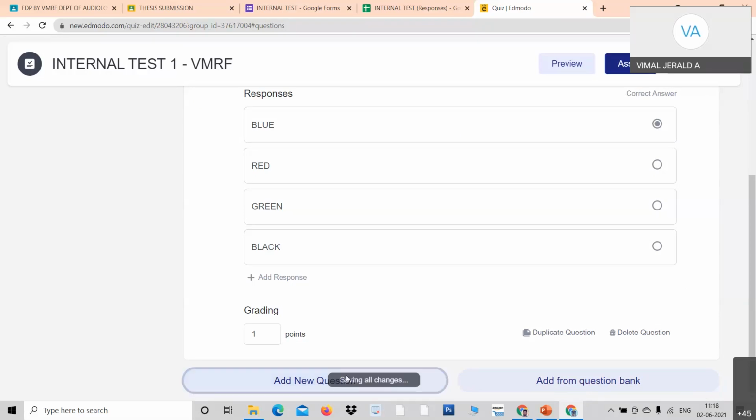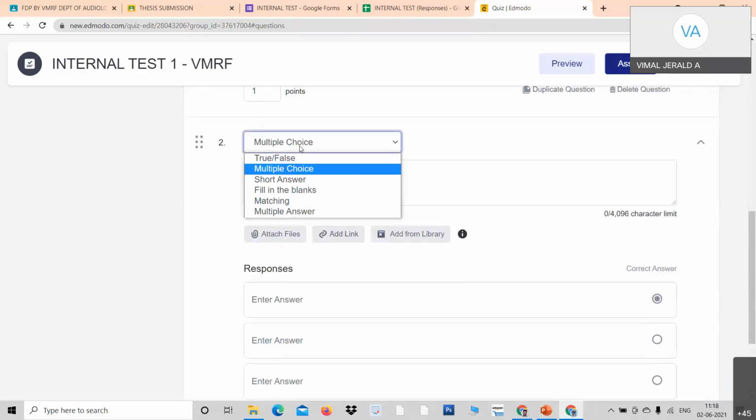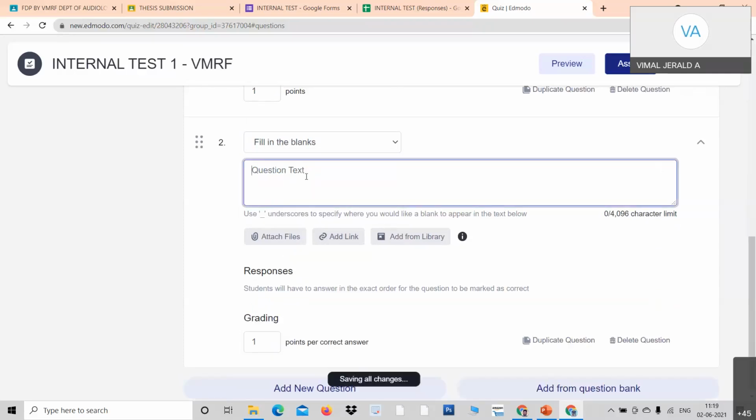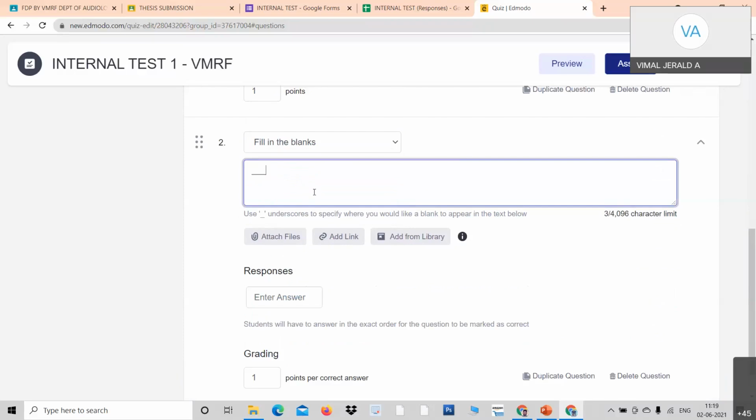See, it takes me to the second question. And click here, I shall go for fill in the blanks. This time it is filling the blanks. Now for filling the blanks, you will have to give an underscore. See, for example, you will have to give an underscore like this. Only then it works. Is the disease very prevalent these days globally?